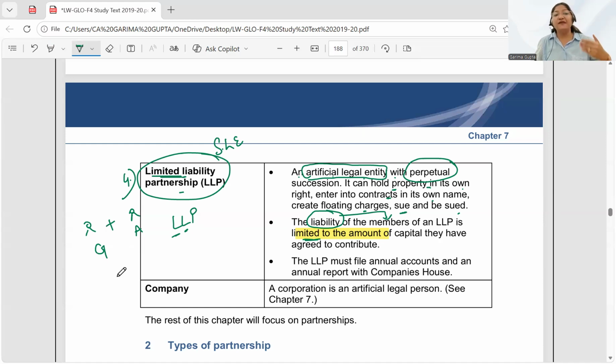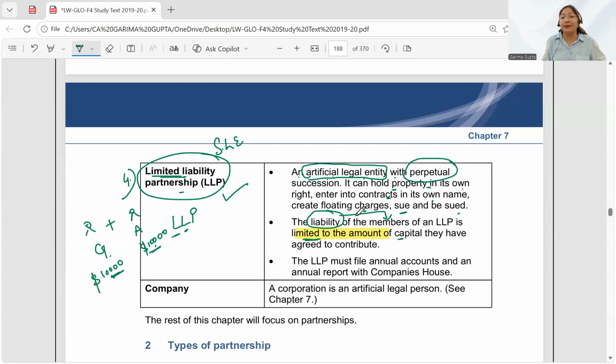Let's say we have started this business with $10,000. Okay. $10,000 I have invested and $10,000 Ankita has invested. Now, in this case, if we have formed an LLP, then our liability would be limited to this amount, not our personal assets. Okay, my personal assets will not be involved.